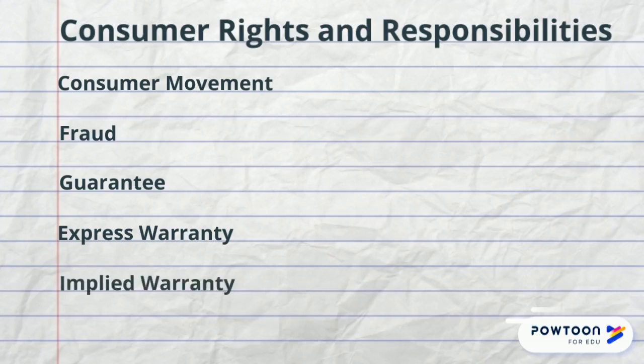An implied warranty is imposed by law and is understood to apply even though it has not been stated. This law requires certain standards to be met for certain products.